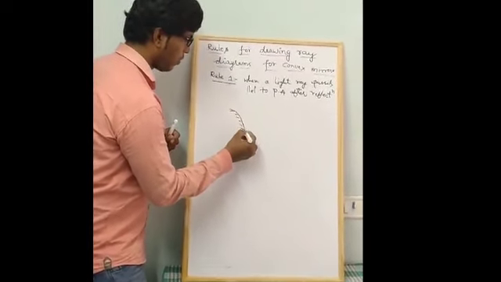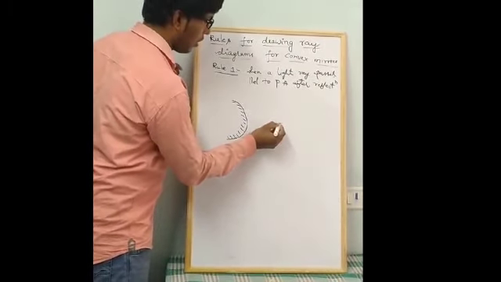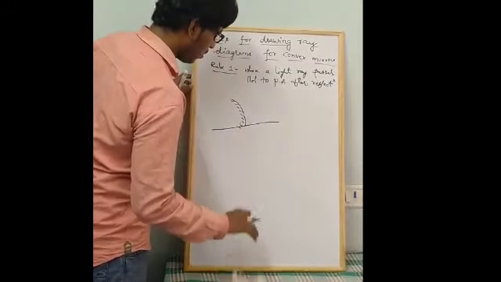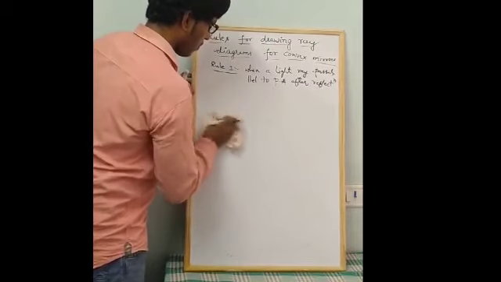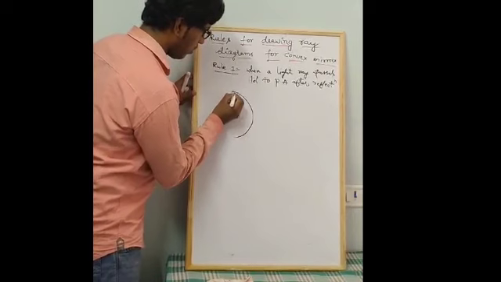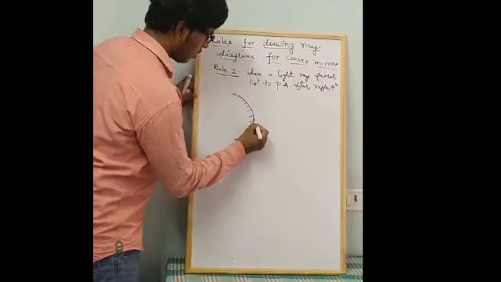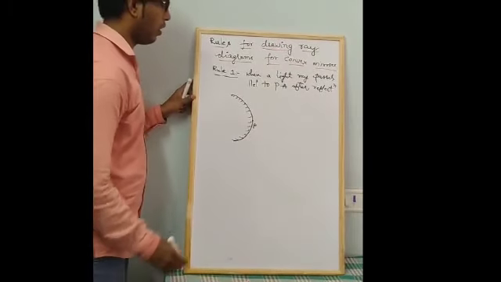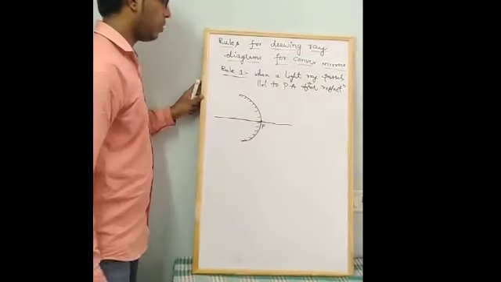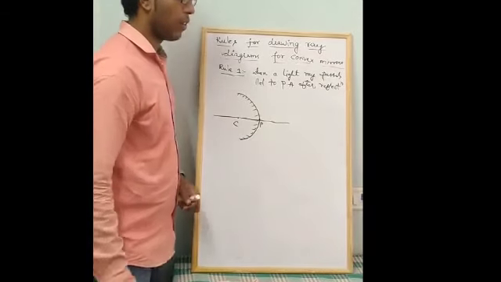This is the convex mirror, which is polished inside, and the reflecting part is outside, the bulged side. So this is the convex mirror. The midpoint is called the pole. Assume this is the principal axis, and the point on the axis is called the center of curvature.